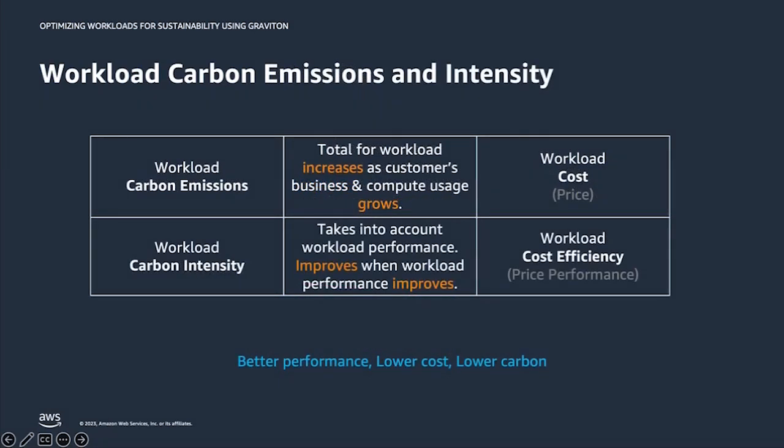Customers are optimizing their costs on AWS and driving cost efficiencies not just to save money, but also unlocking capital to reinvest in innovation for their customers and business. Graviton is one of the biggest levers to helping them achieve their cost efficiency goals, while also supporting their carbon efficiency goals. With Graviton, customers can do more with less. They can achieve better performance, lower cost, and lower carbon, all at once, and it's not a trade-off.